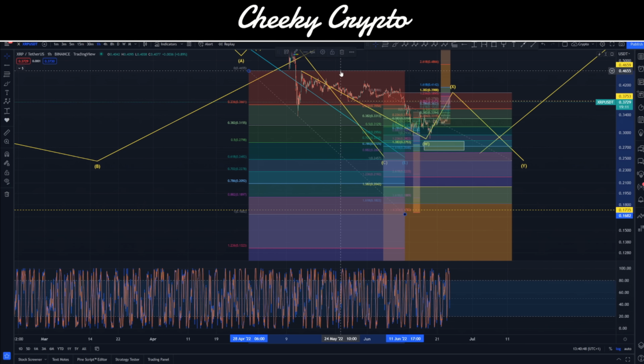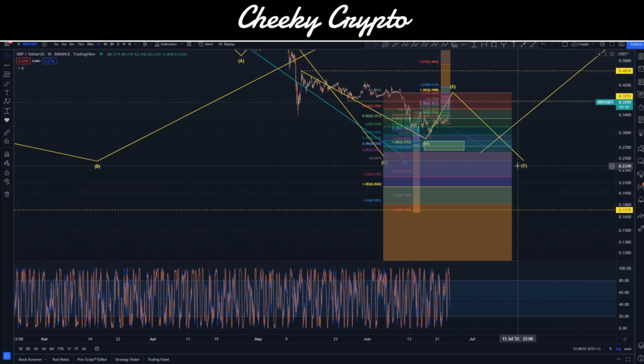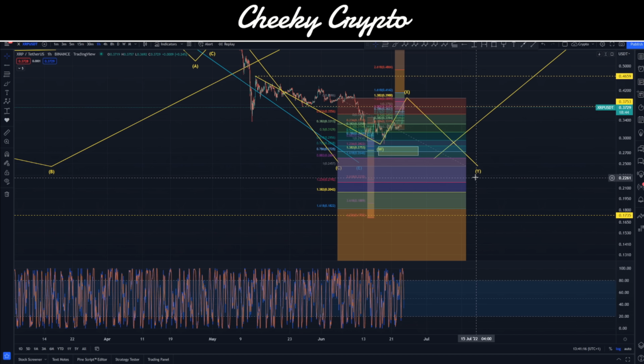I don't want to confuse anyone. So the first thing we'd want to look for here is to see whether or not we can push that a little bit more to the upside around 39.8 cents, and then see if we can hold support at about 24.5 cents. If we're able to hold around here, that's not too bad, and that could be the area where we see a reversal. But it really does depend on the momentum of the price action as to whether or not we are going to hold support or lose it. So do watch out for those things.